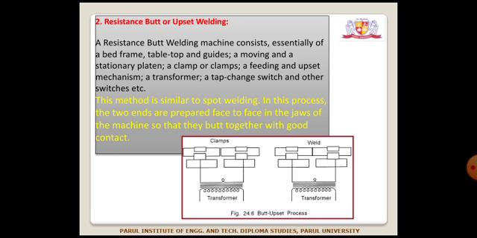This method is similar to spot welding, but in this process the two ends are prepared face to face in the jaws of the machine so that they butt together with good contact. In the previous case of the spot welding machine, the two pieces are overlapped, but in the offset welding machine, the two ends are put together edge to edge.